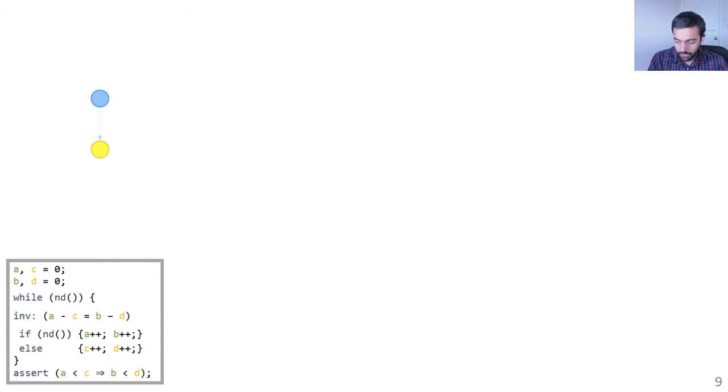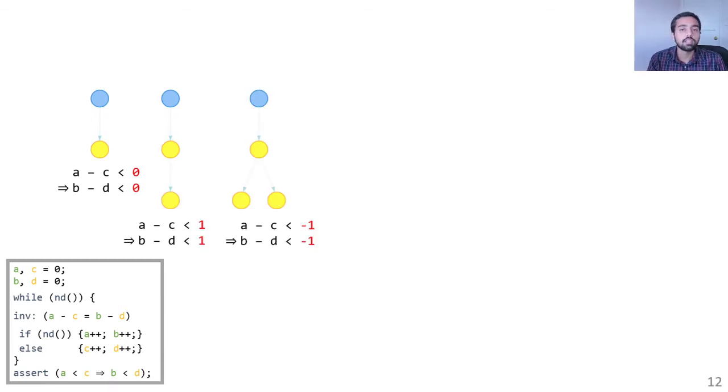To see myopic generalization, let's take Gspacer, a state-of-the-art IC3 style model checking algorithm, and run it on this example. In the first iteration, Spacer learns the lemma a minus c less than 0 implies b minus d less than 0. This is in fact the property that we want to prove. However, Spacer has not proven that this is inductive. Therefore, we continue. In the next iteration, Spacer learns two lemmas. A minus c less than 1 implies b minus d less than 1, and the same lemma but with a constant minus 1. What is going on here?